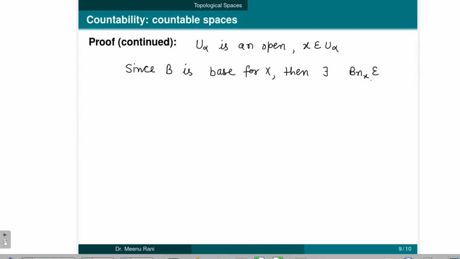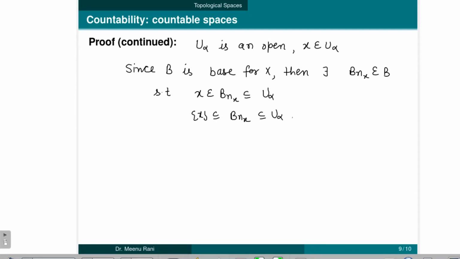So we denote it by B_x such that x belongs to B_x and which is contained in U alpha, which implies that the singleton {x} is contained in B_x which is contained in U alpha, and if we